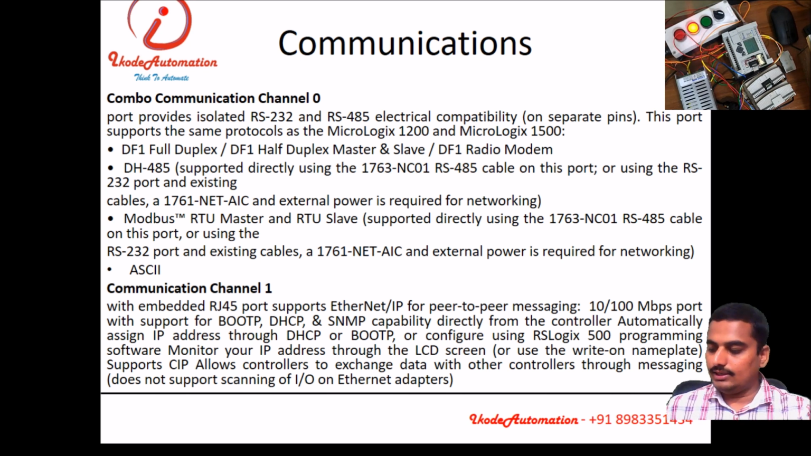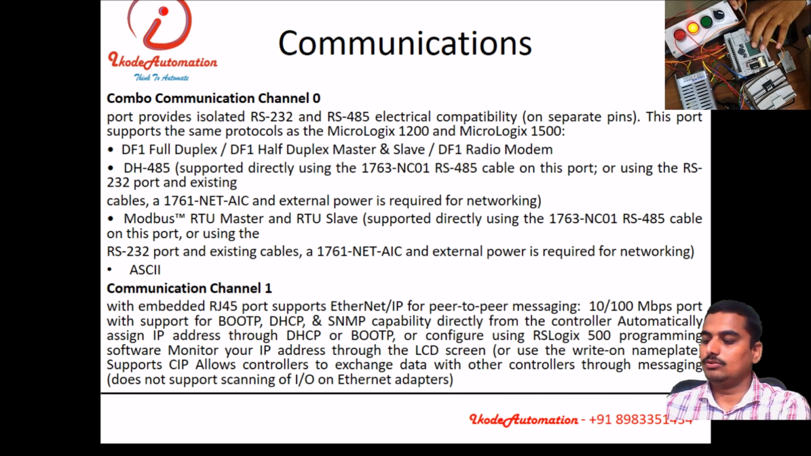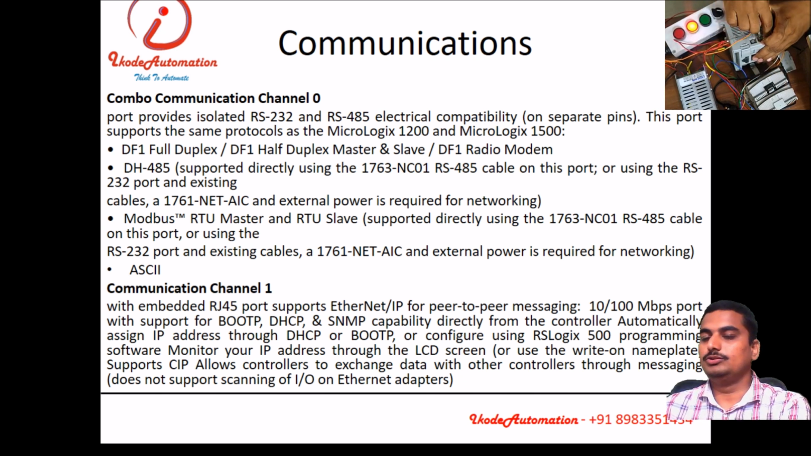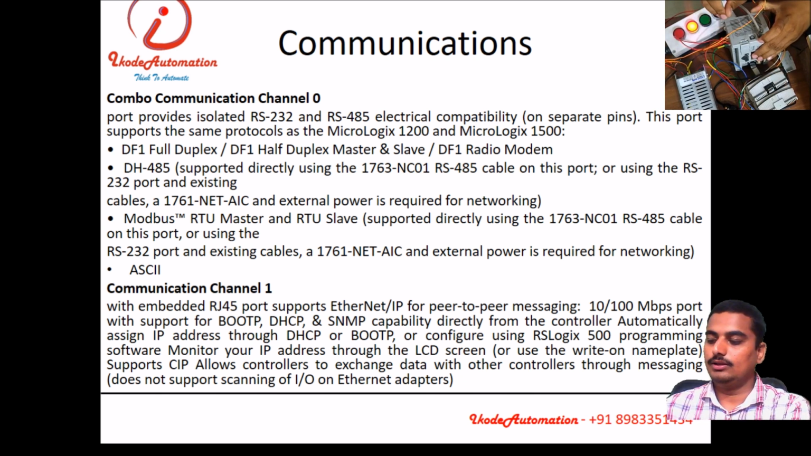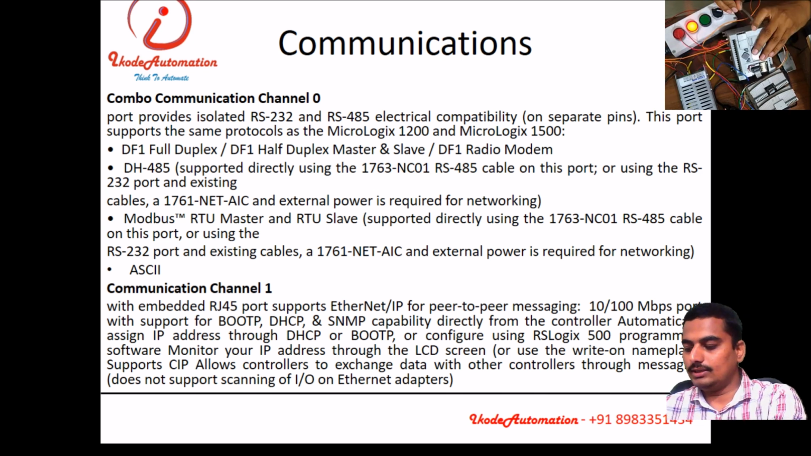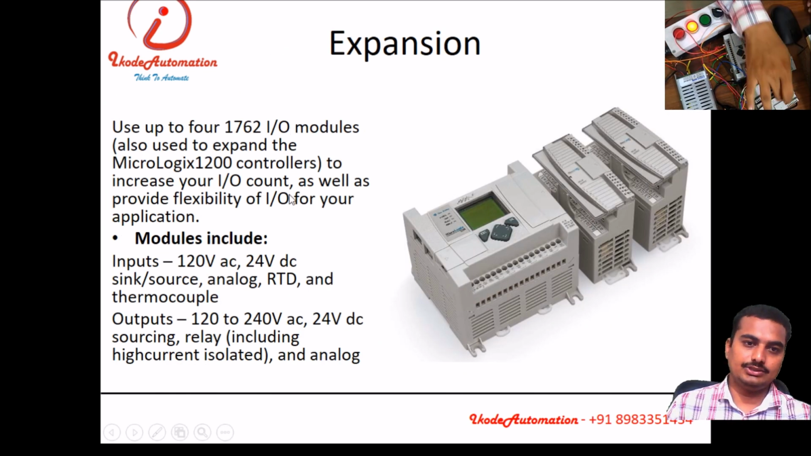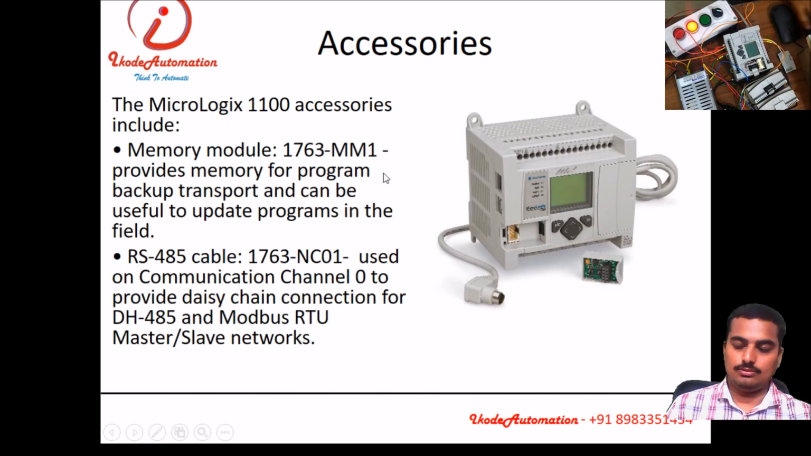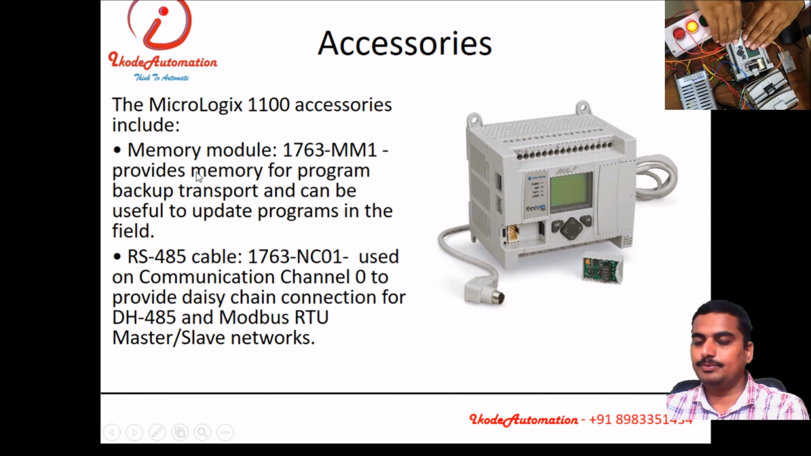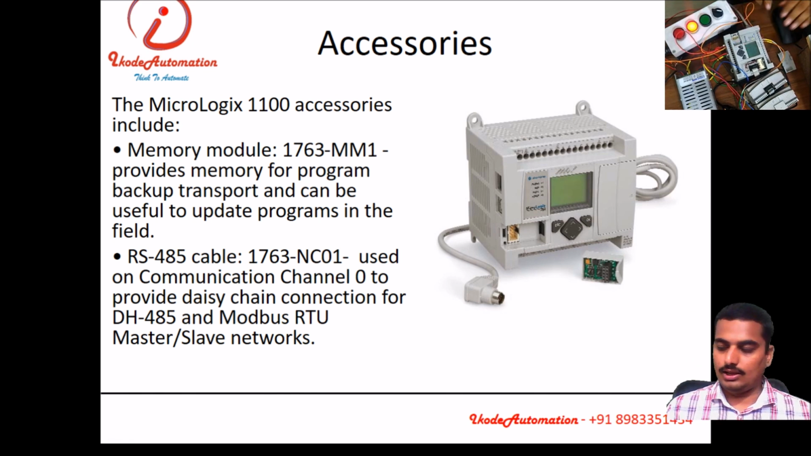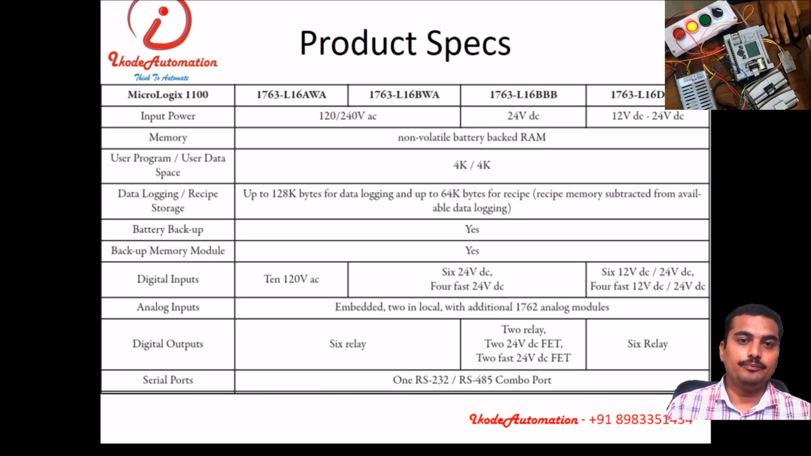Communication, I already said that it has two COM ports, that is COM0 and COM1. COM0 has two communication capabilities, RS232 and 485. COM1 has communication protocol capability, Ethernet/IP. Expansion, we can have the expansion cards. There are many types of expansion cards available with this PLC. It has some accessories we can add. We can expand the memory of this PLC, and we can have the programming cable, different RS485 DH+ protocol programming cables can be connected.